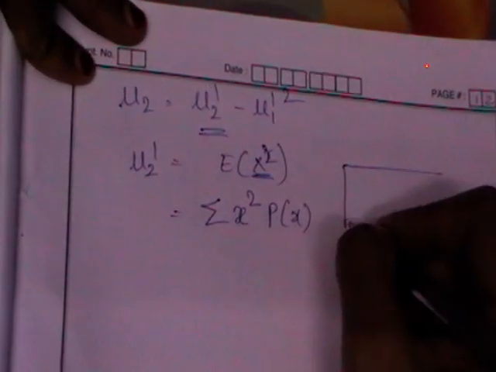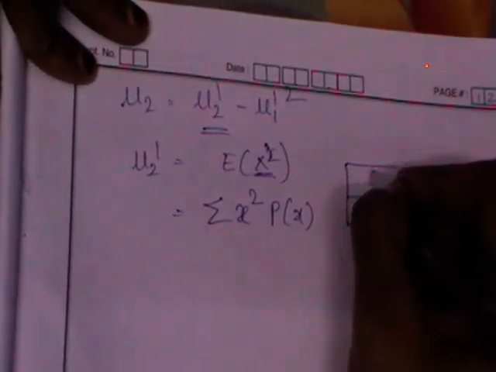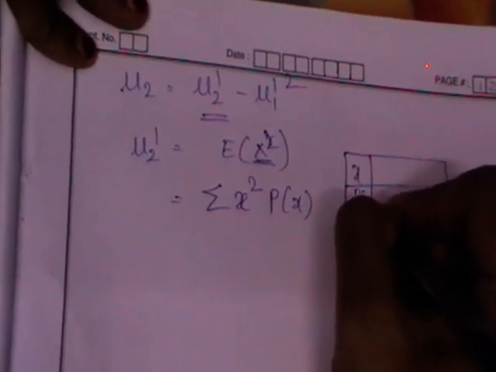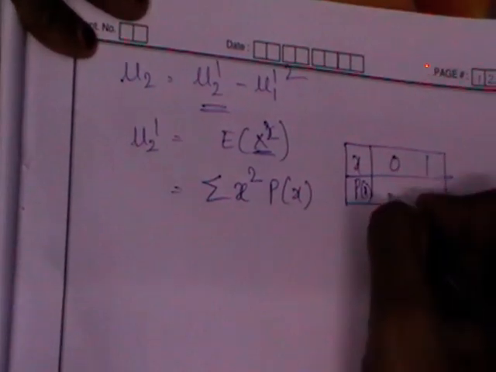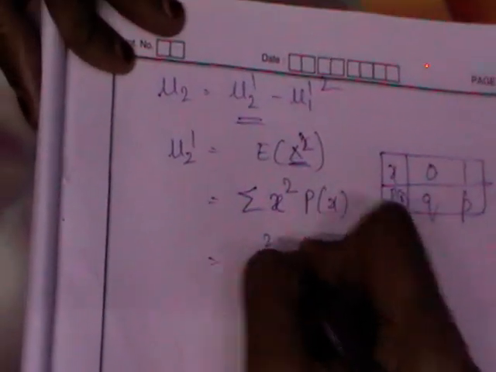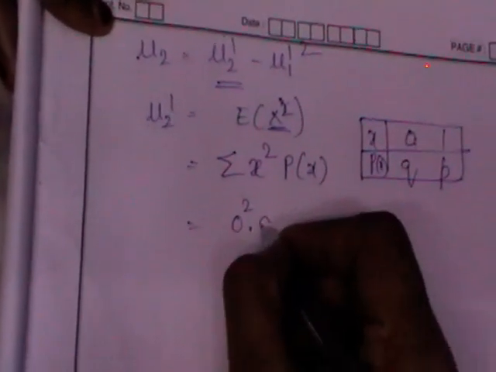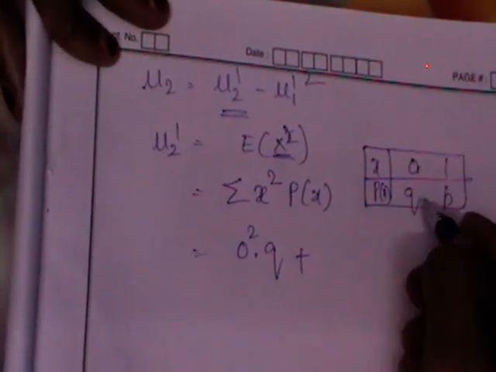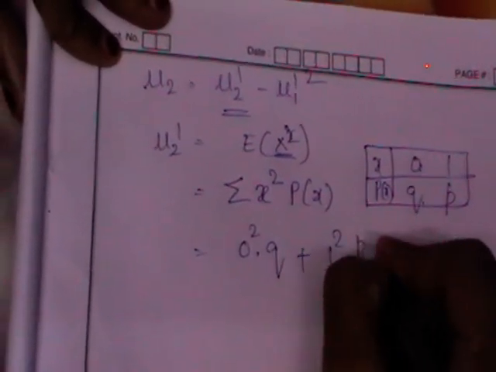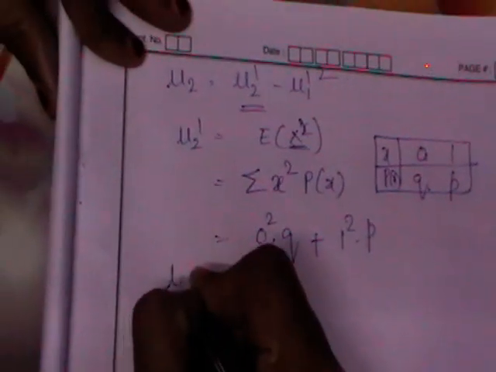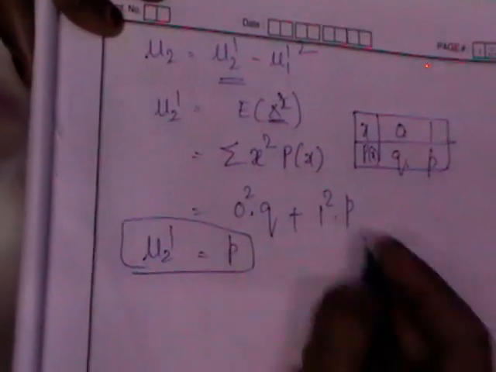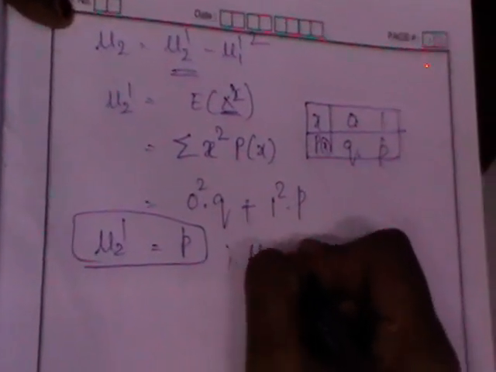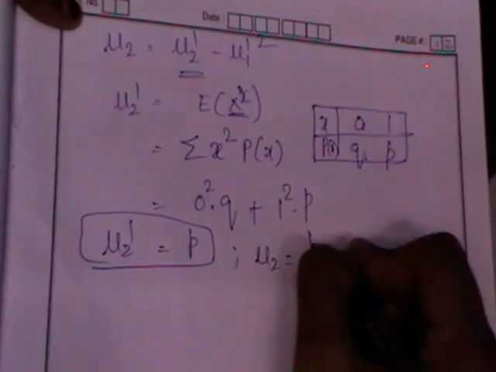The distribution of Bernoulli is given to you as x and p of x. X assumes 0, 1, and this is q, p. You should square x and multiply with the corresponding probability. 0 square into q, 1 square into p, which is nothing but p. Mu2 dash is p.